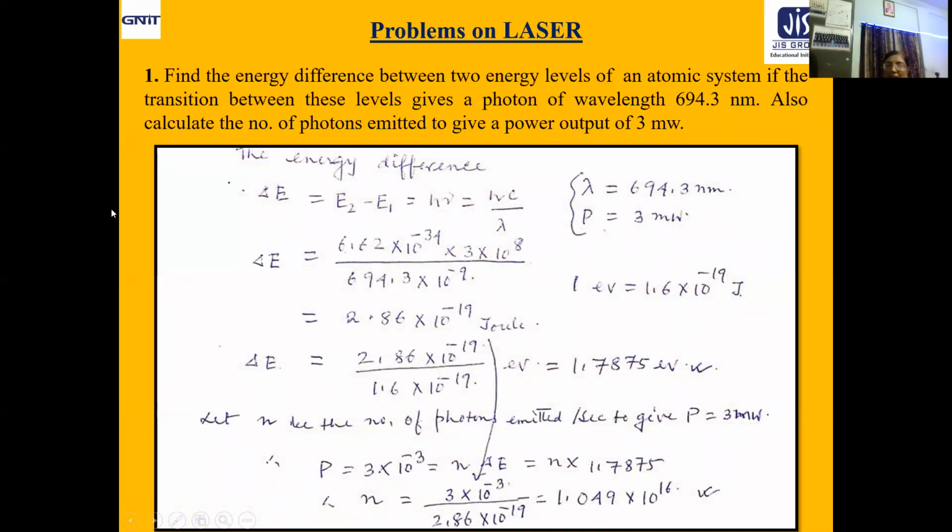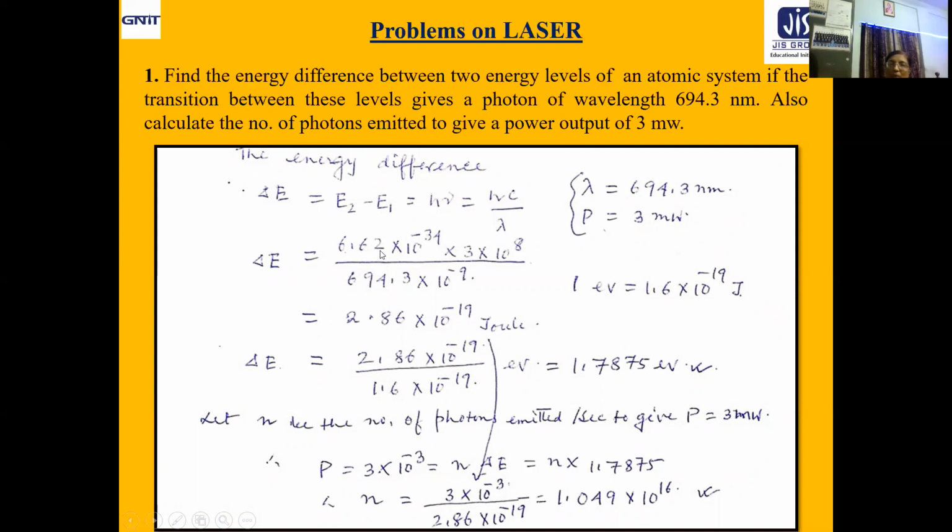Given is lambda 694.3 nanometer and power is given as 3 milliwatt. Now you are asked to find the energy difference, that means E2 minus E1, that is delta E. This is nothing but h nu, and h nu equals hc by lambda. Already we have gone through it.